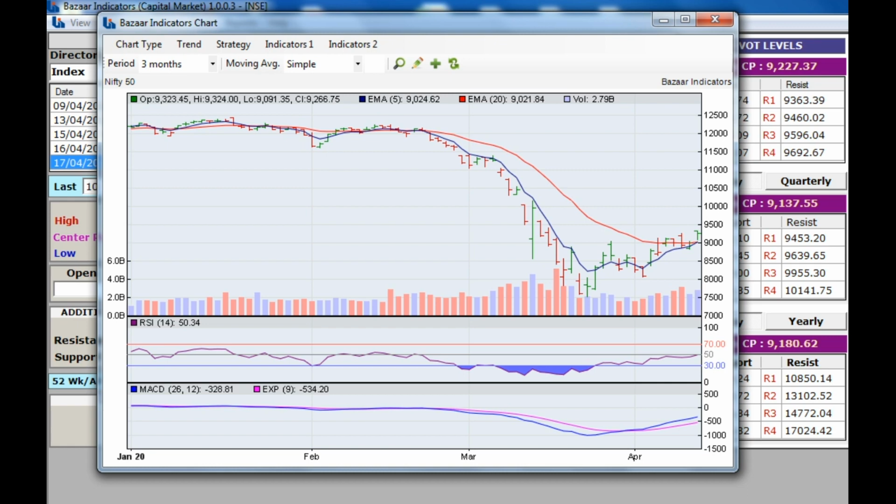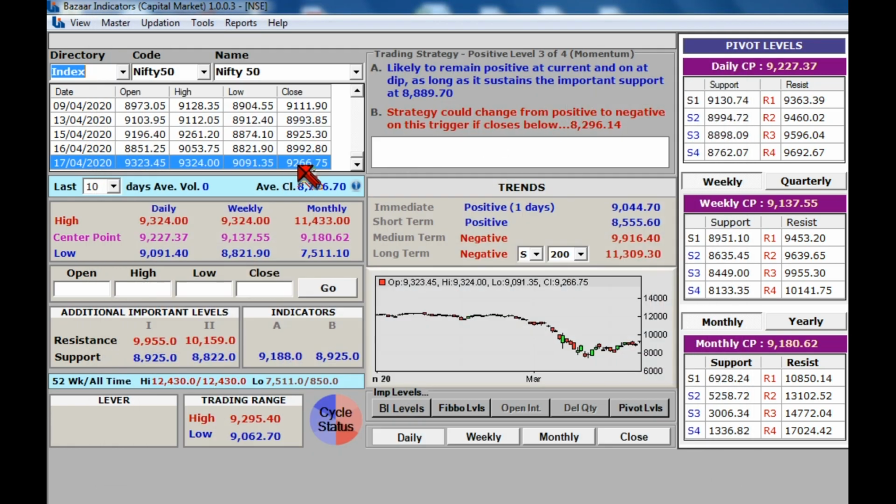That means it is a positive trigger for Nifty 50 spot. Now for further interpretation, we have to either bank on this 9024 or find some nearest support level. The closing was 9266, so for intraday it is positive. For the entire next week the 5 exponential moving average at 9024 is very far, so we can bank on this on every dip. 9137 for next week is an important support for this trigger.